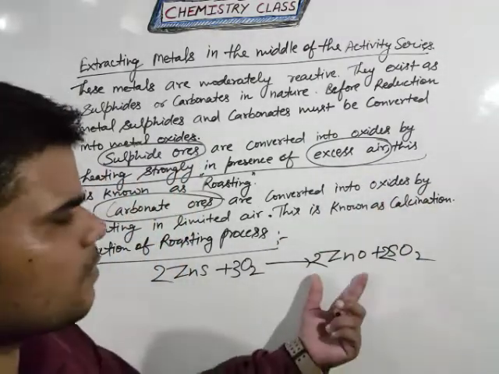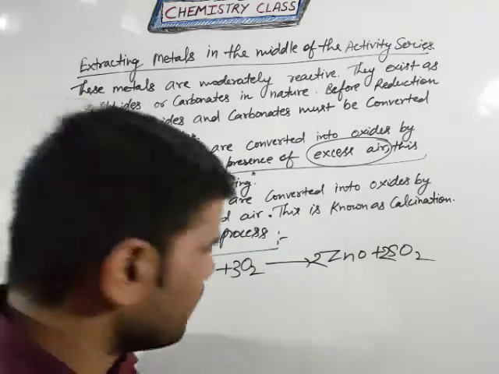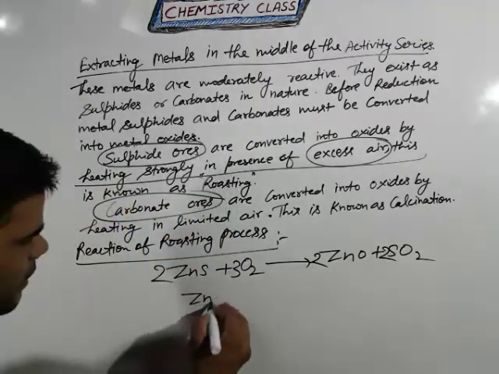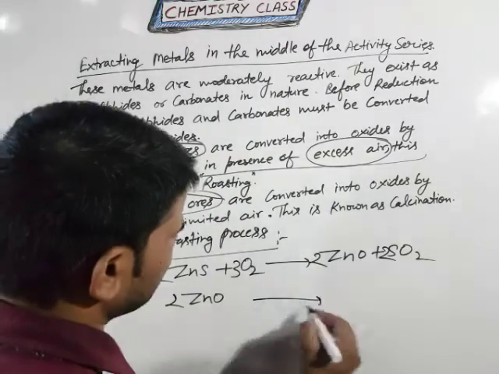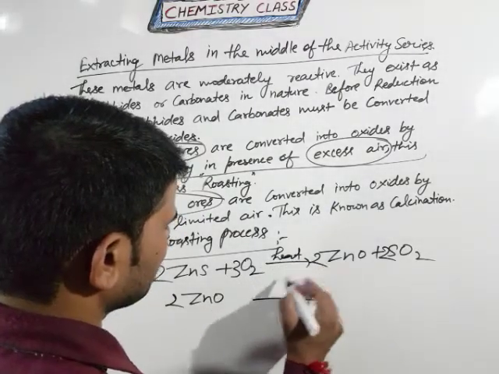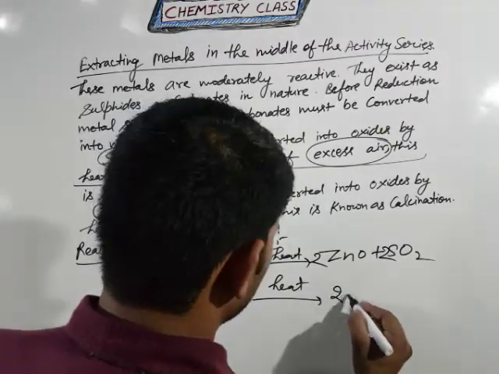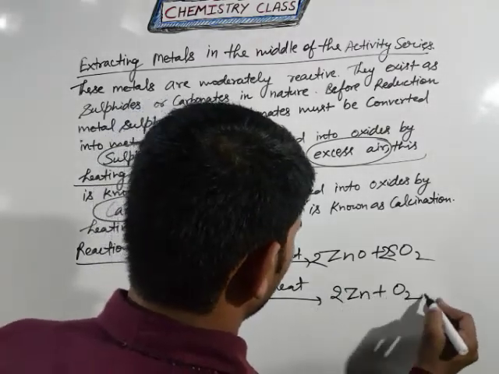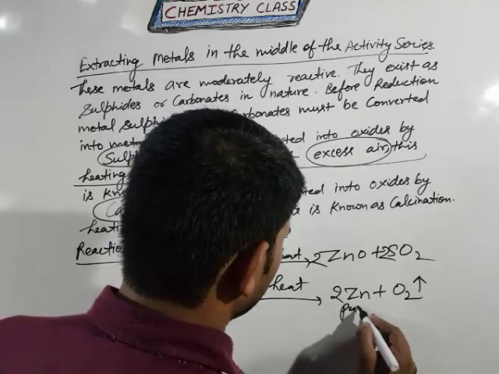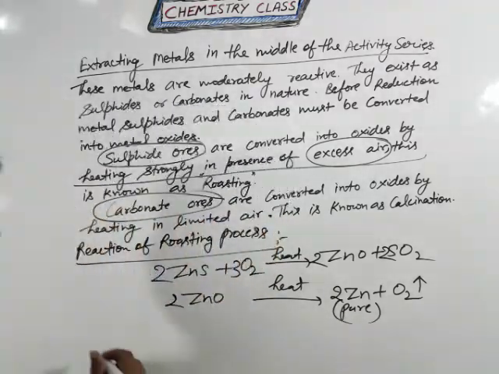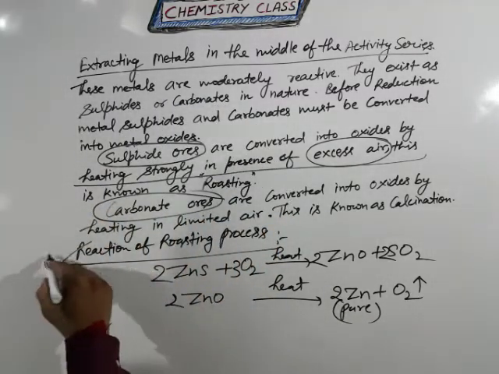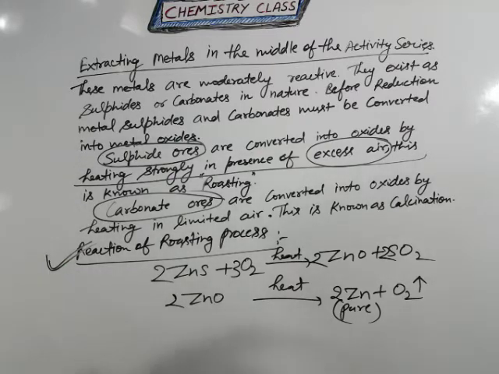Clear? So in this case it will first provide metal oxide, and if you heat the metal oxide again, it will give 2Zn plus O2 gas. So Zn here is the pure metal obtained with the help of the roasting process. Clear? Now it is clear to everyone.